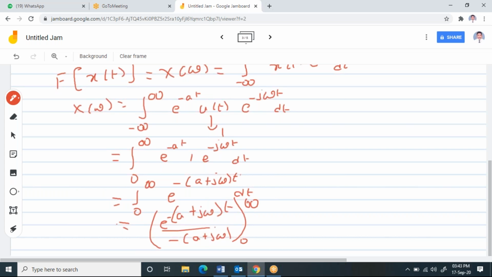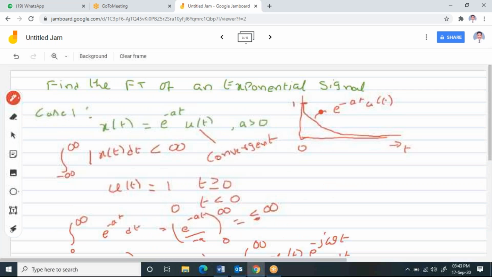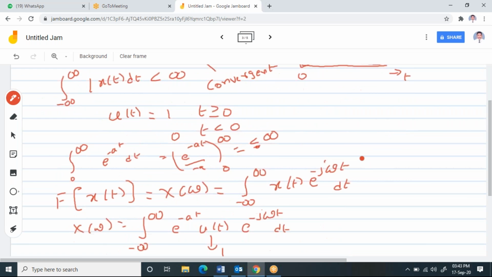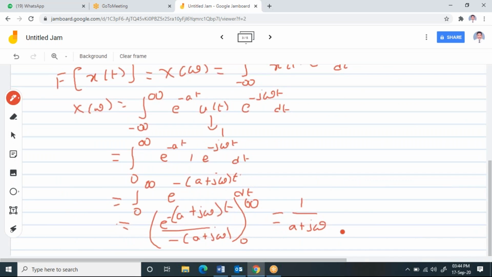When you apply plus infinity for t, then e power minus infinity, which is 0. And when you apply the lower limit, e power 0, which is 1. So finally, you will get 1 by a plus j omega. This is what the Fourier transform of this exponential signal is. Please try to understand, this is the Fourier transform of the exponential signal.